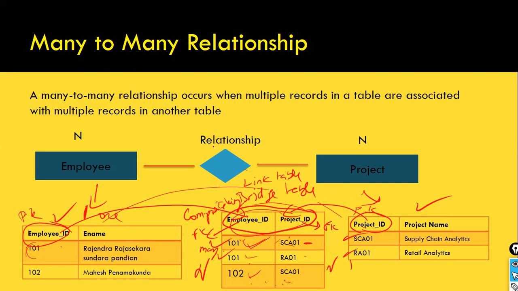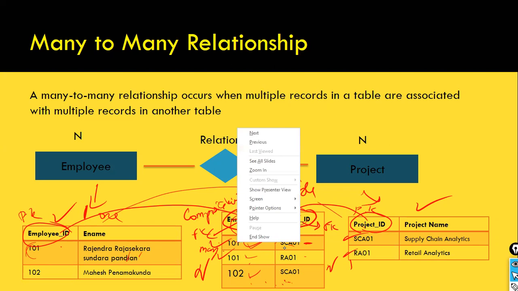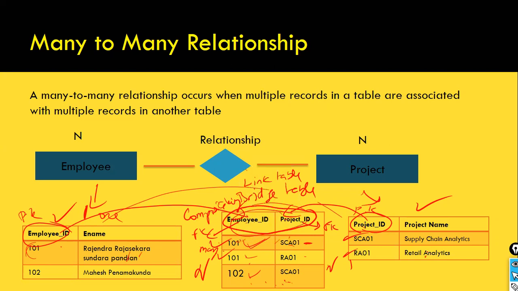Okay. With the help of the bridge table, you can join these 2 tables and you can answer this question because here, at 101, the employee name, you can get it here. So Rajendra Rajashekara is working on supply chain analytics as well as retail analytics. This is how you can retrieve the data from those 2 tables with the help of the bridge table.